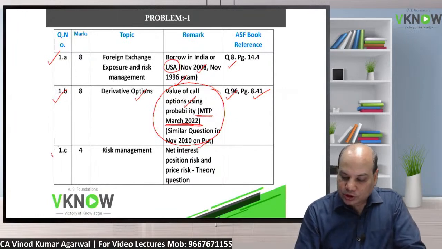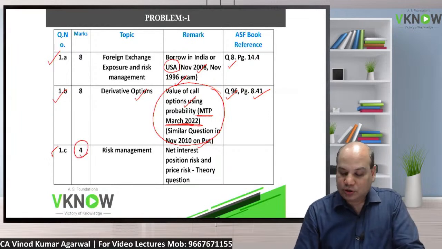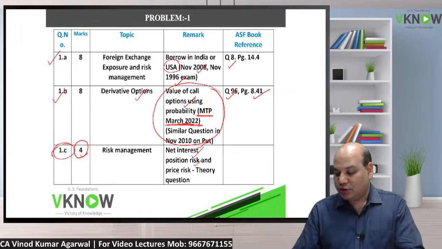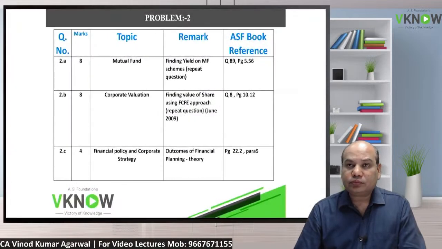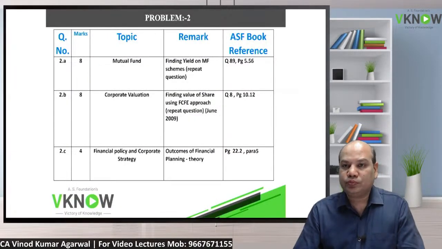Question number 1c is a theory question. In all the questions there is a part 3 which is a theory question for 4 marks. Students cannot ignore the theory part also, and the question was a note on net interest rate risk position and price risk. 4 mark theory question. Come to question number 2.